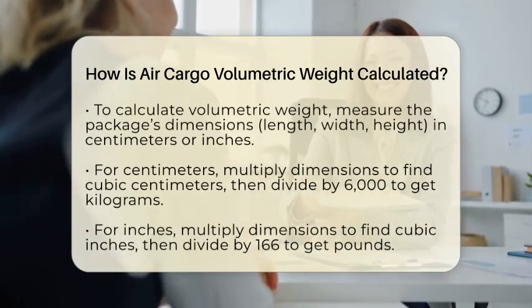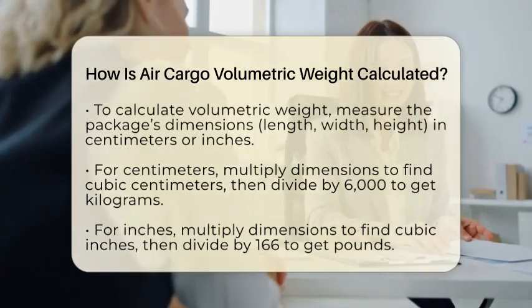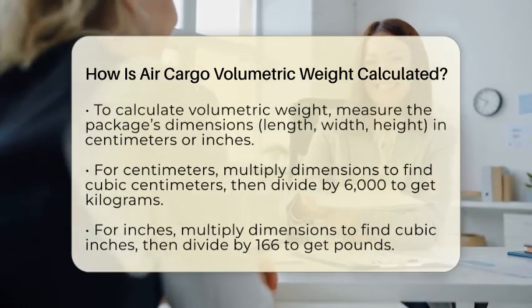If you prefer inches, measure the length, width, and height in inches. Multiply these three numbers to get cubic inches. Then divide that number by 166 to find the volumetric weight in pounds.